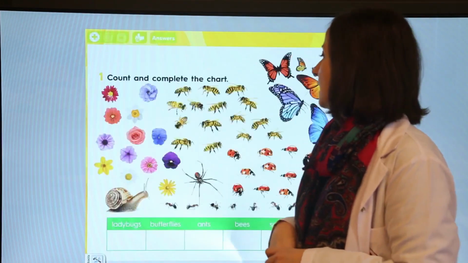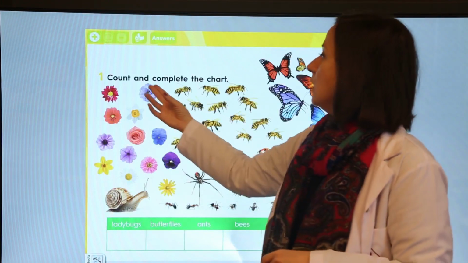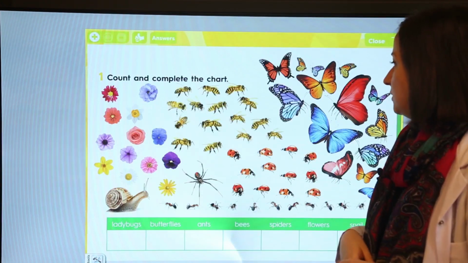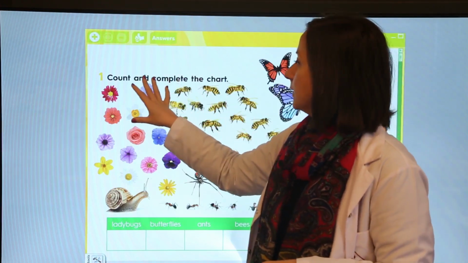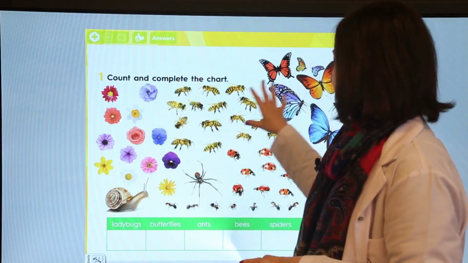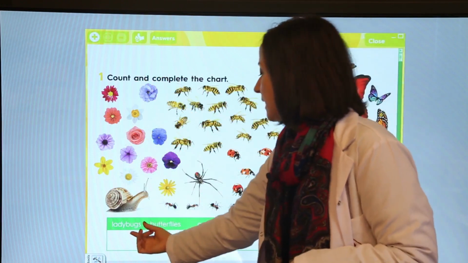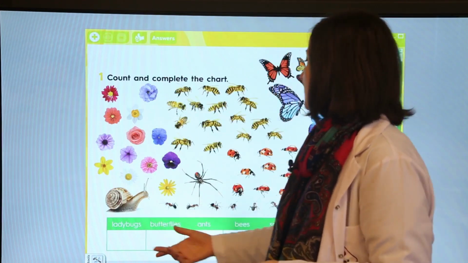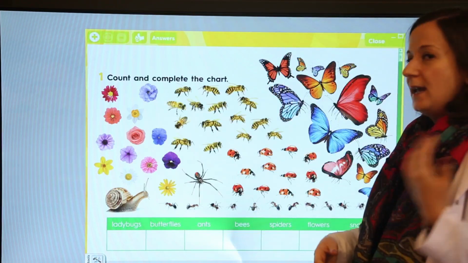Okay, this is our last activity. Count and complete the chart. We will count the insects and flowers and we will write here. Okay, let's count. How many ladybugs are there?